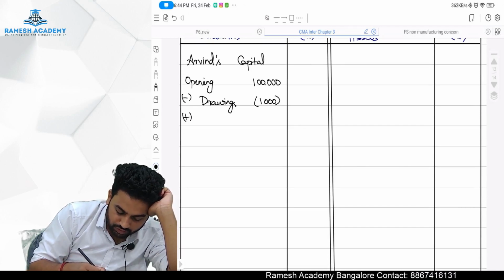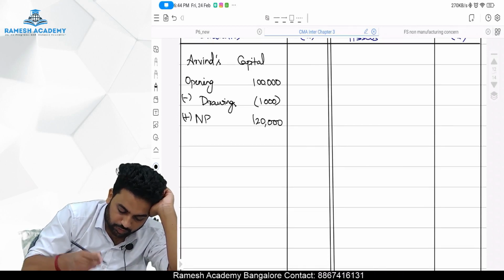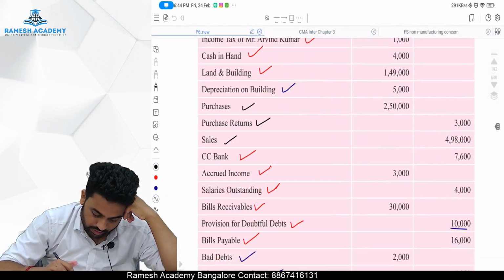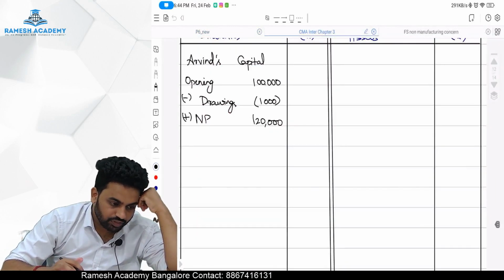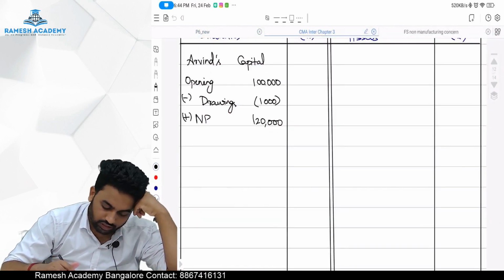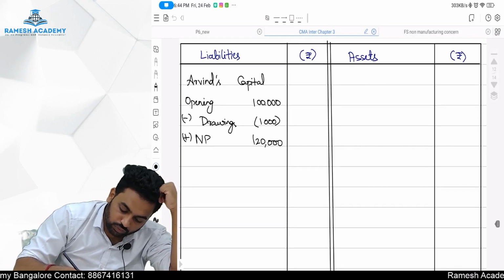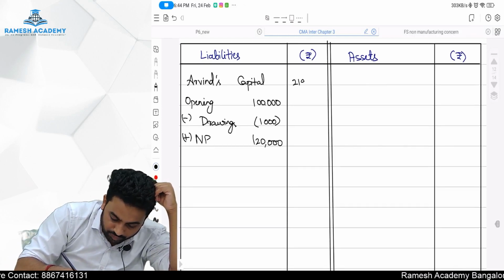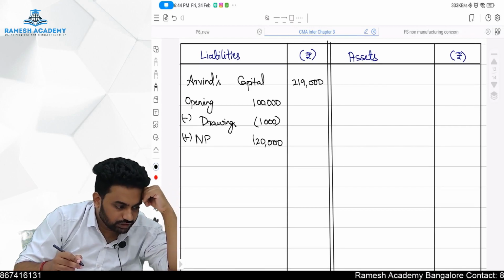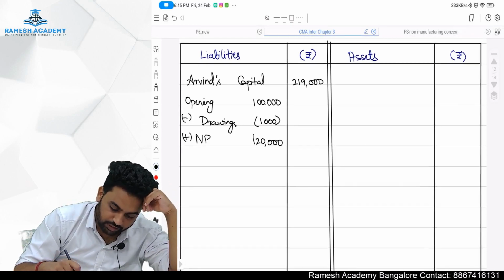Add net profit, which is 1,20,000. Anything else to be adjusted to the capital? Nothing. So 1 lakh plus 1,20,000 minus 1,000 comes to 2,19,000. 2,19,000 is the capital.